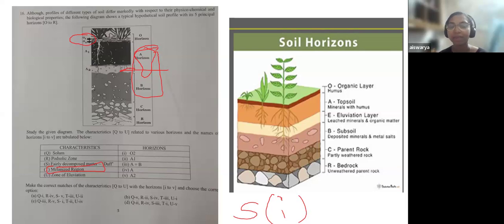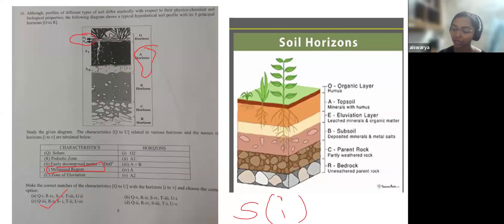If you look at T, it is the melanized region. So from the image, which region is melanized? Which region is more dark? It is A1, right? So which brings you to this option that T will lead to A1, which is 2. So T2, there is only one option. Again, that is C.